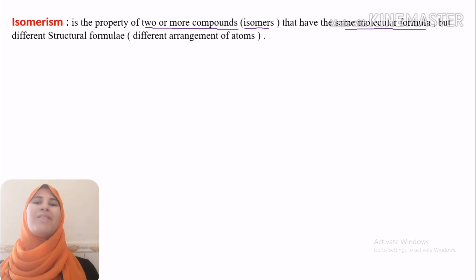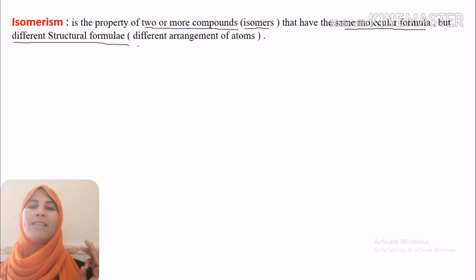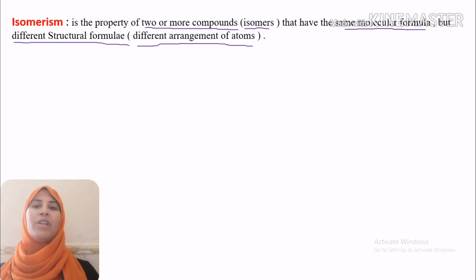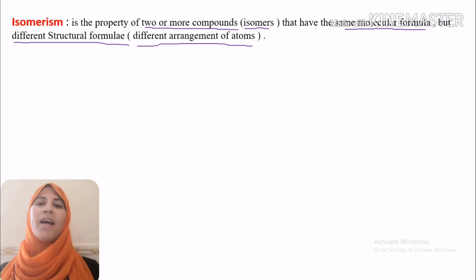Organic compounds, isomers, are exactly the same compounds. They have the same molecular formula, but they are different in their structural formula. They are different in their arrangement. They are different in their behavior. They are different in their way of acting. So they are different in their arrangement of atoms, just the arrangement of atoms.